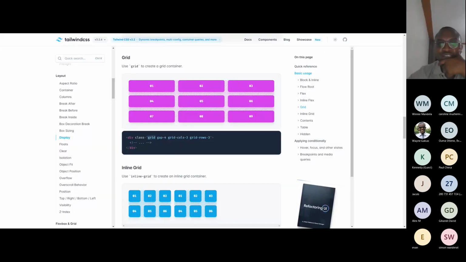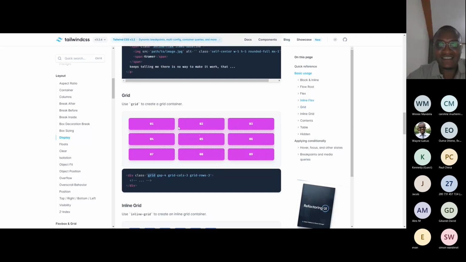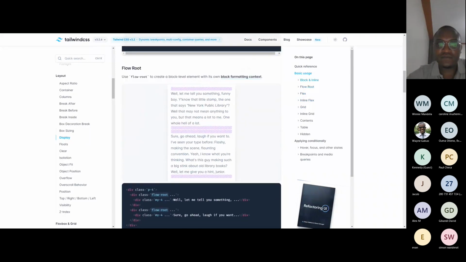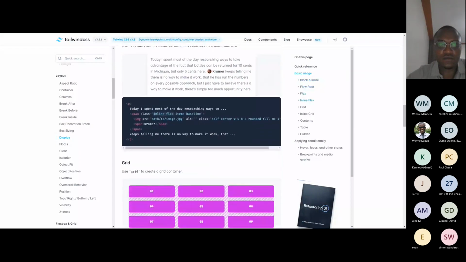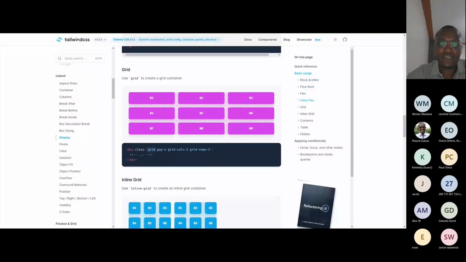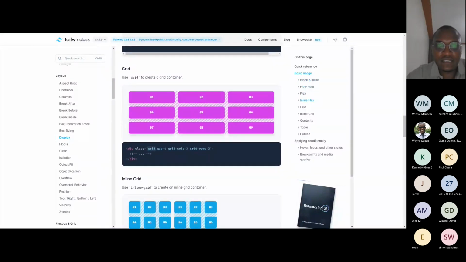Then it will tell you grid gap 4, grid columns 3, grid rows 3. And from here you can see it's just English. It just says there are 3 columns and 3 rows.